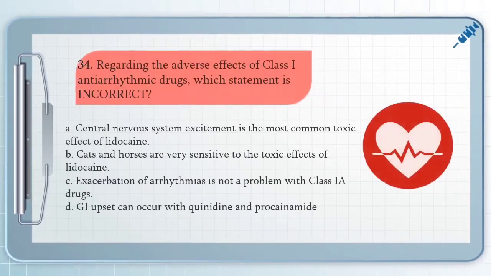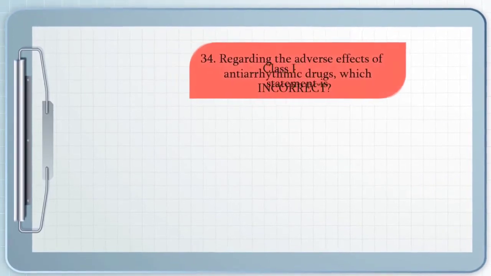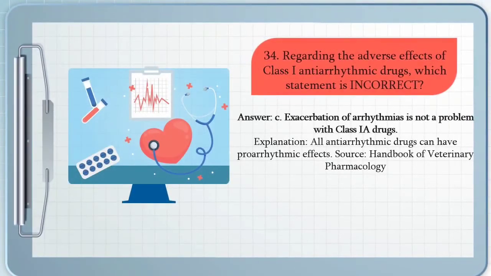Next, we have question number 34 regarding the adverse effects of class 1 antiarrhythmic drugs. Which statement is incorrect? A. Central nervous system excitement is the most common toxic effect of lidocaine. B. Cats and horses are very sensitive to the toxic effects of lidocaine. C. Exacerbation of arrhythmias is not a problem with class 1A drugs. And D. GI upset can occur with quinidine and procainamide. The answer for that question is letter C. Exacerbation of arrhythmias is a problem with class 1A drugs, because all antiarrhythmic drugs can have pro-arrhythmic effects.